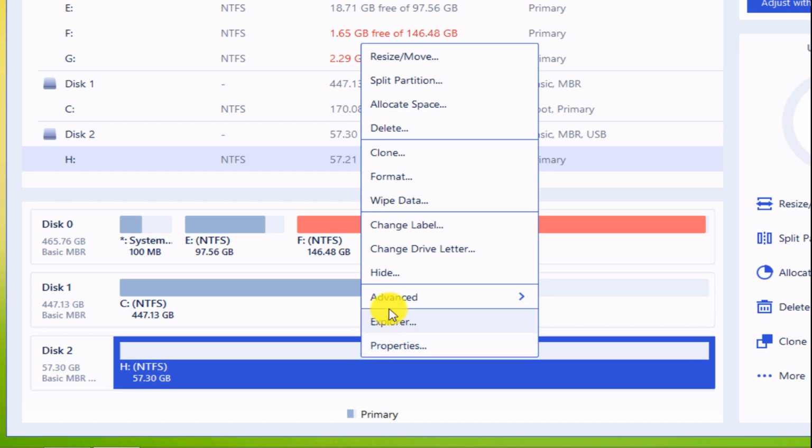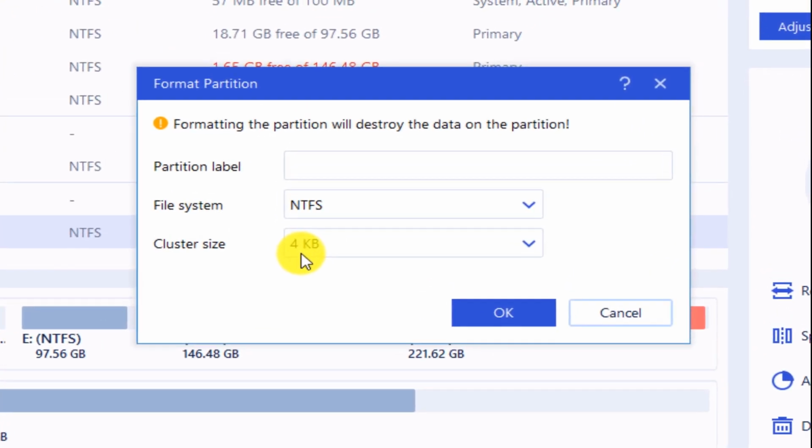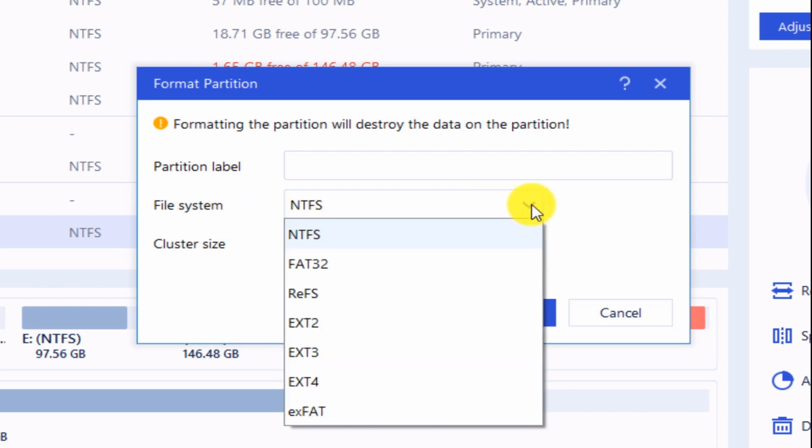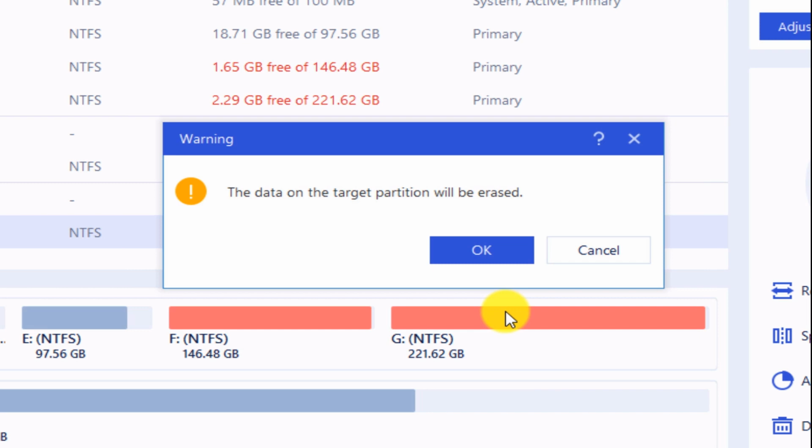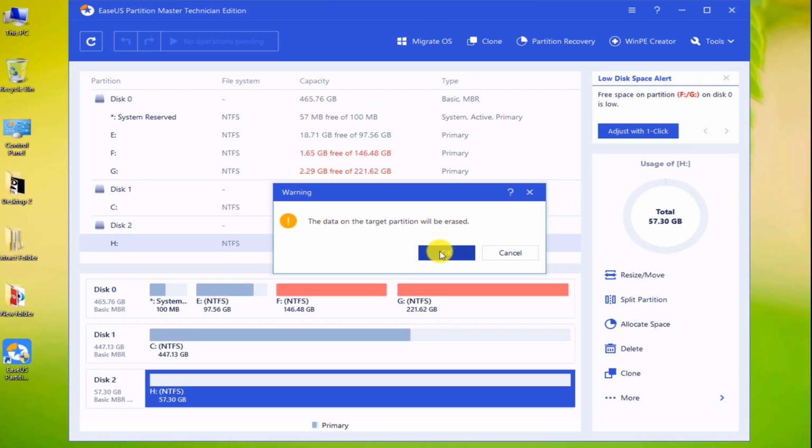Click on the Format option. From the File System section, select FAT32 and click OK. Here the software warns us that all data inside the flash drive will be deleted after formatting. Therefore, you must back up the data inside the flash drive before formatting. Click OK.